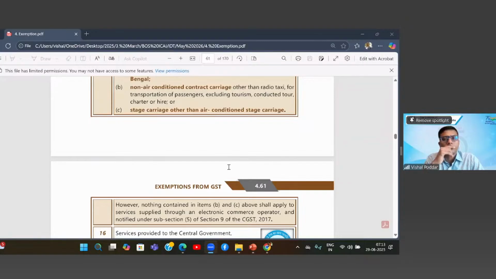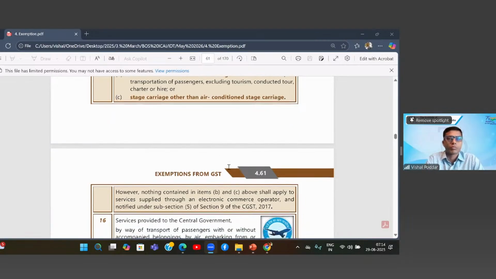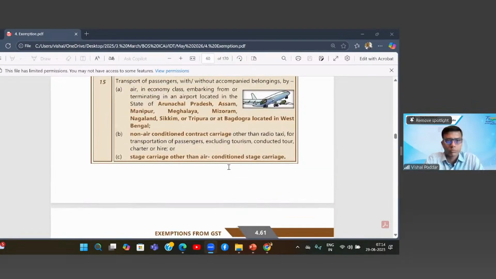Non-air-conditioned contract carriage other than radio taxi for transportation of passengers, excluding tourism conducted tour, charter or hire; or stage carriage other than air-conditioned stage carriage. However, nothing contained in items B and C above shall apply to service supplied through an electronic commerce operator and notified under sub-section 5 of section 9 of the CGST Act 2017.